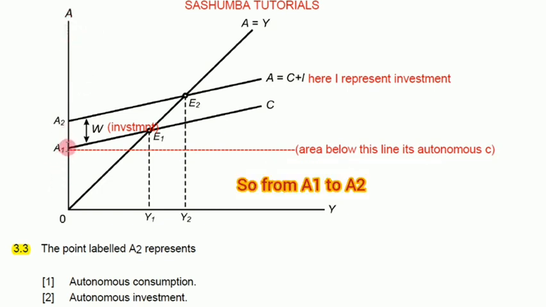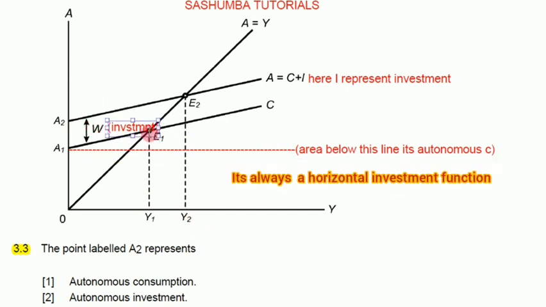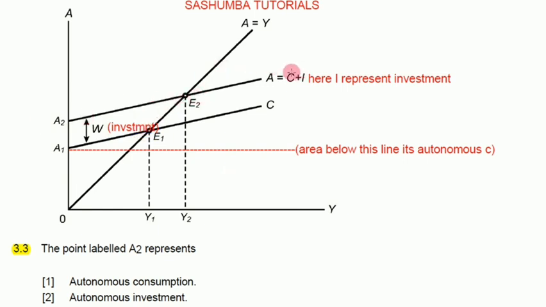So from here to here is investment. And we say investment in a simple Keynesian model is not related to income, and it's always a horizontal function. This is why you see here we have this consumption line shift parallel to this A2, where we now have consumption plus investment.